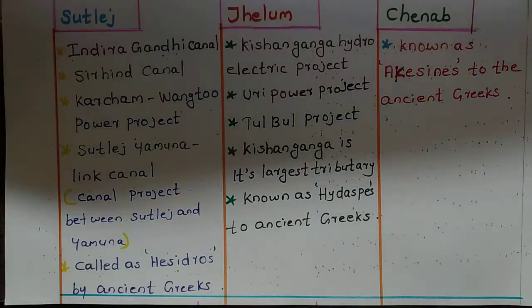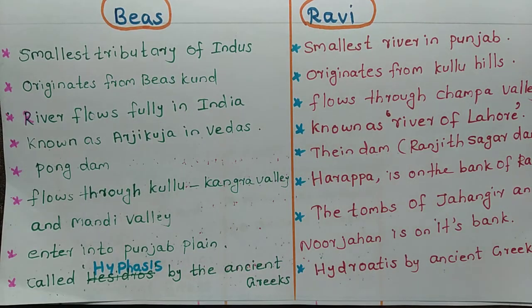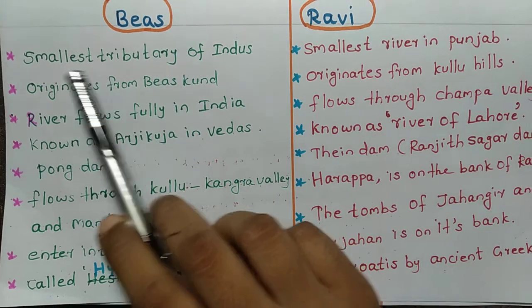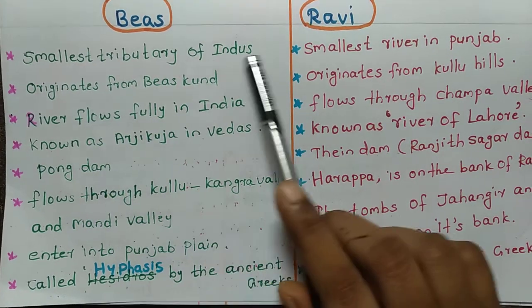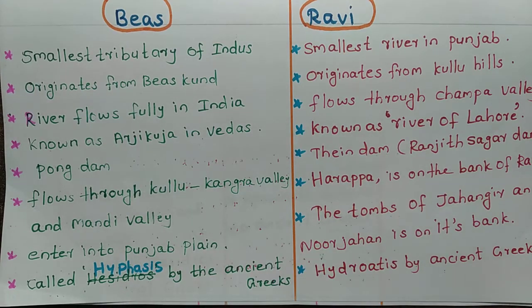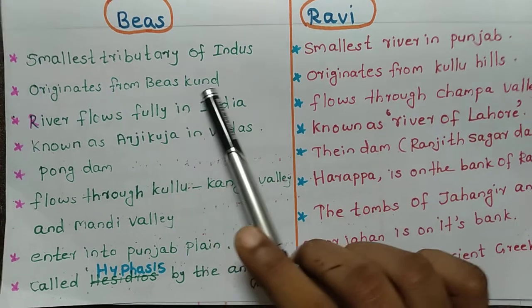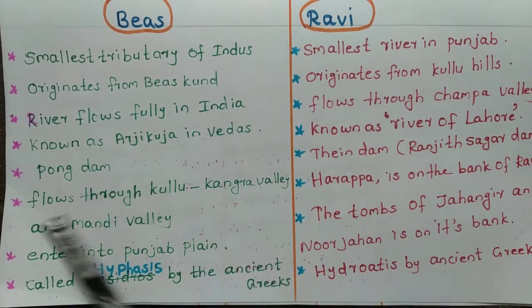Now, let's see about the river Beas and Ravi. Beas is the smallest tributary of Indus, and it originates from Beas Kund. The place of origin is Beas Kund.